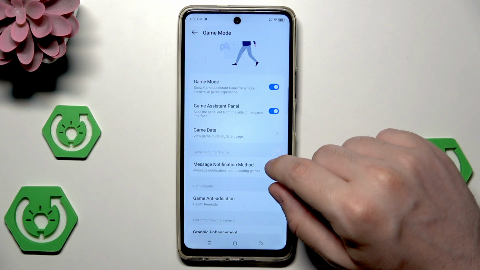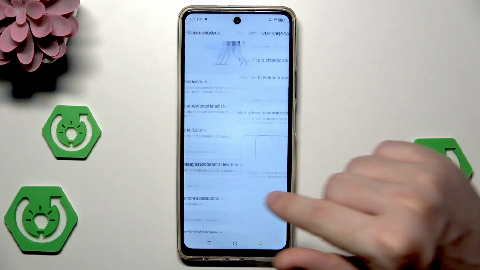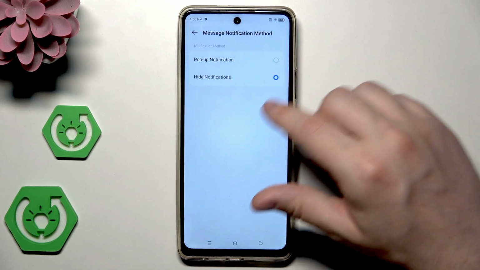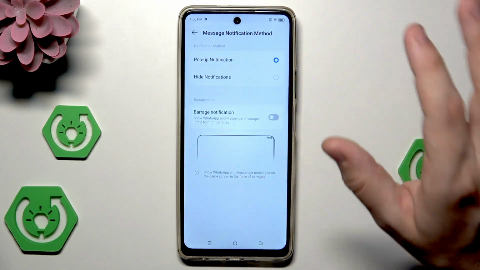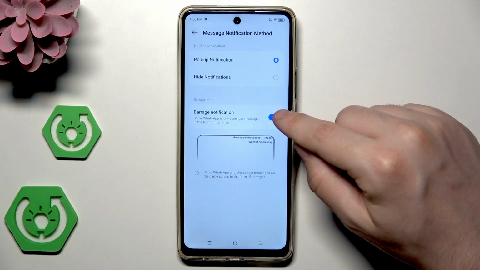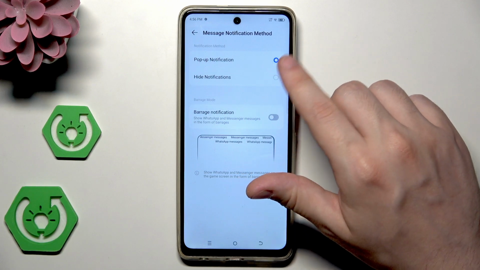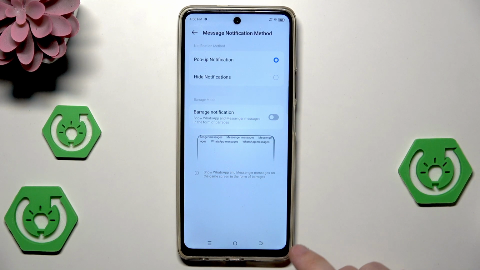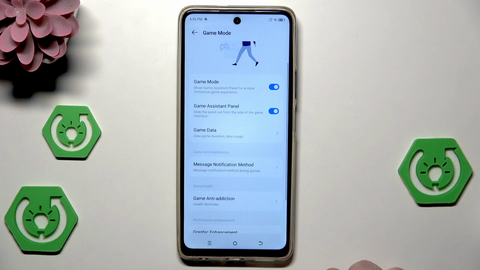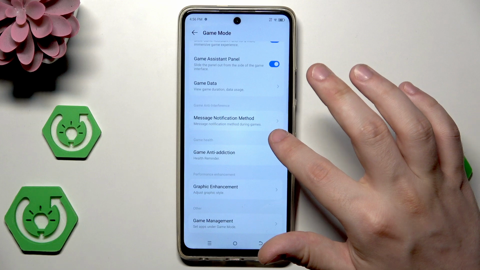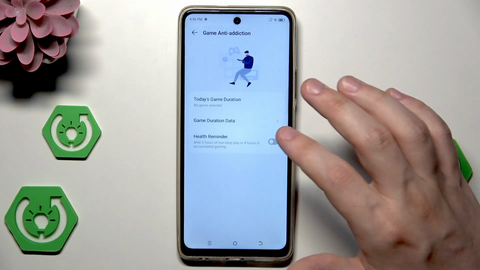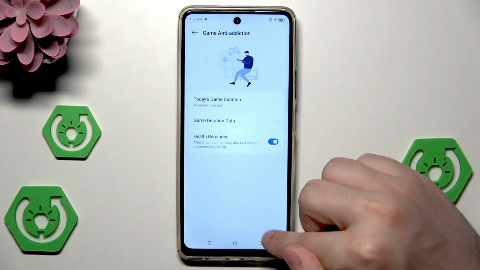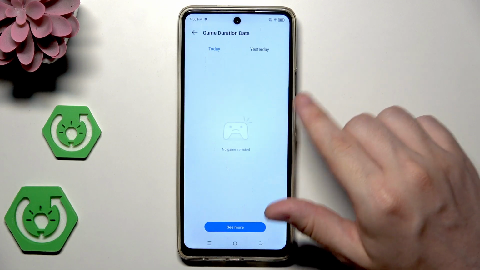We also have the game anti-interference. We have message and notification method. We have the pop-up notification, but we can also hide our notifications right in here. And if we have a pop-up notification method selected, we can enable the barrage notification. Okay, we have the game anti-addiction. We can also turn it on and see all the data right in here.